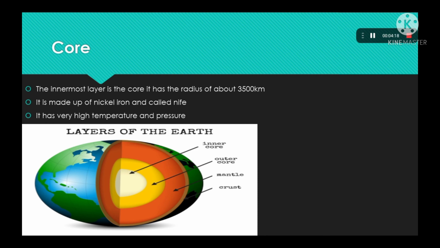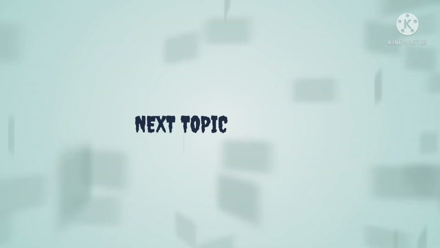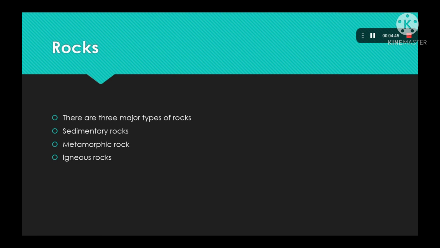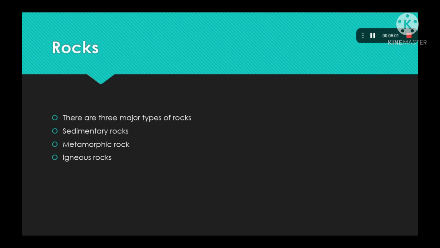I think you have understood all these three topics. Now let's come to the next basic rocks, that are sedimentary rocks, metamorphic rocks, and igneous rocks. I will be telling the detail about all these three rocks in part 2 of this chapter, inside our chapter 2, inside our earth.